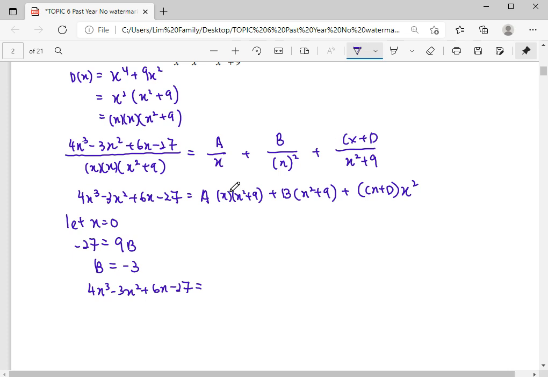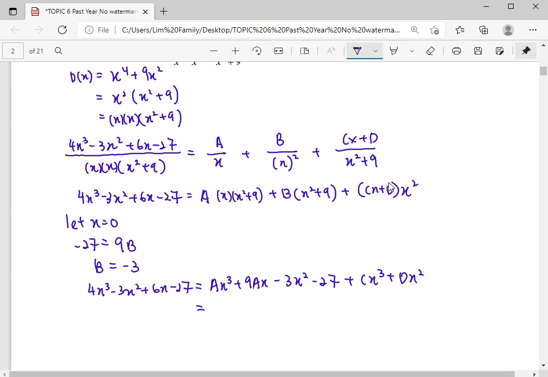So for the first part here, a times x squared, we will get ax cubed, then plus 9ax. Then for b, since we have negative 3, we will get negative 3x squared, then minus 27. Then for this part, it will give you cx cubed plus dx squared.